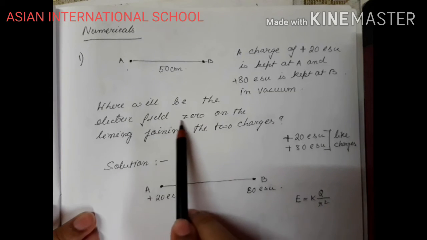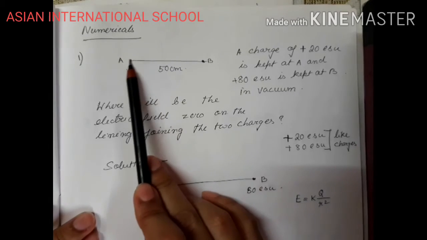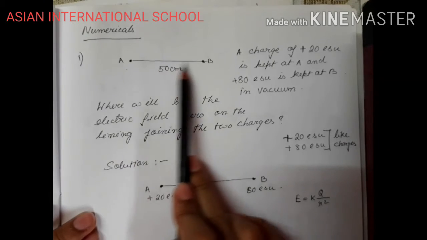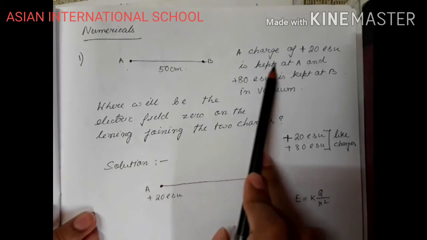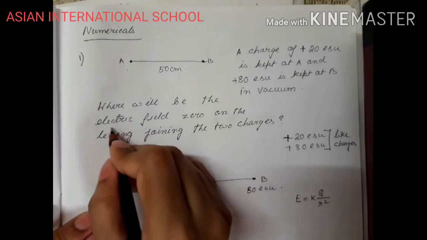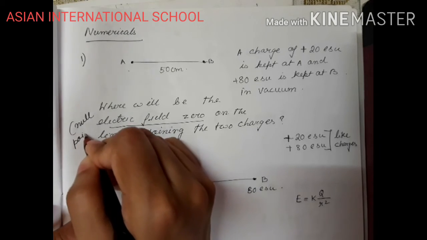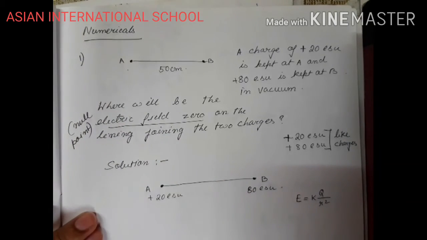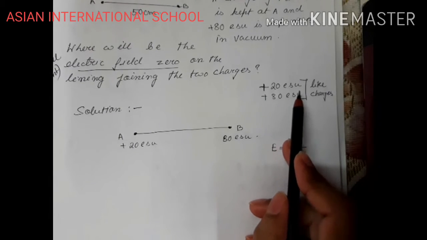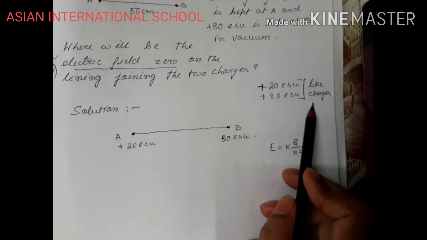Where will be the electric field 0 on the line joining the two charges? That means a line which is joining these two charges, I need to find out the position on this line where the electric field will be 0. That means I need to find out the null point on that line. The null point means where electric field becomes 0. So this is the case. See, plus 20 ESU, plus 80 ESU. That means both the charges are like charges.